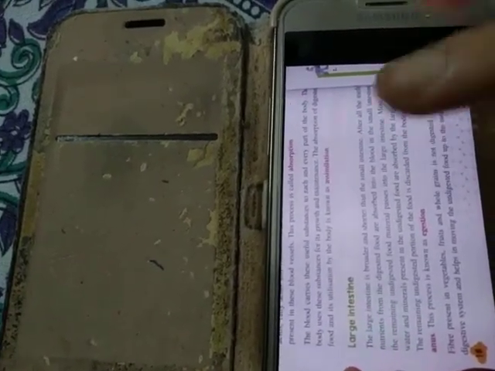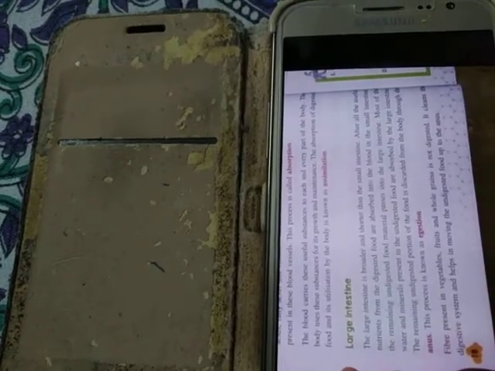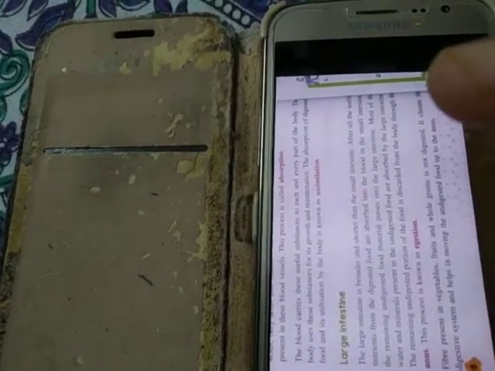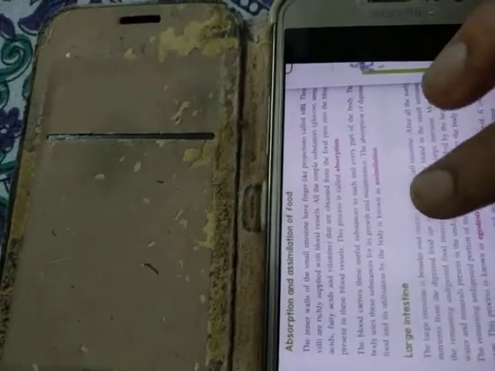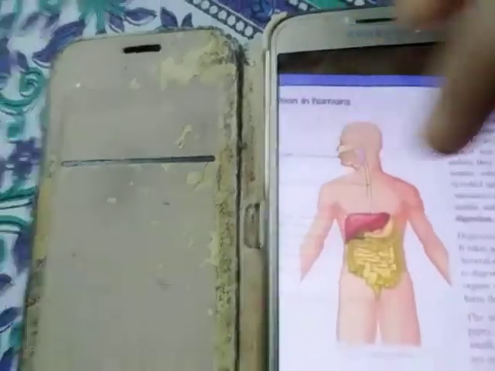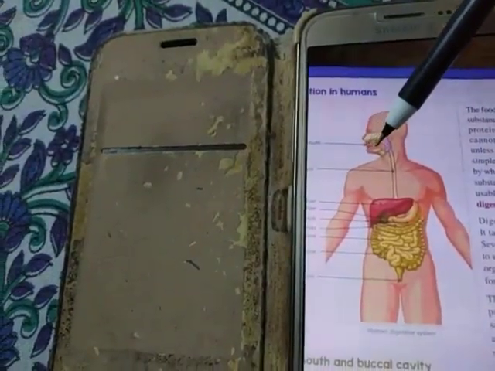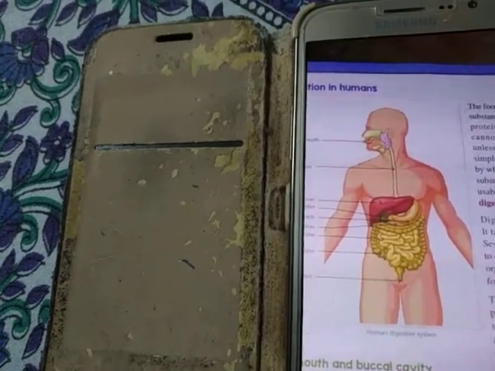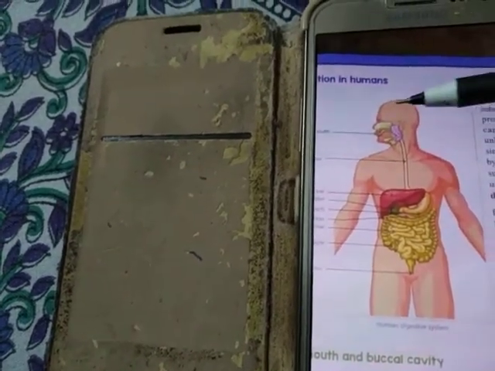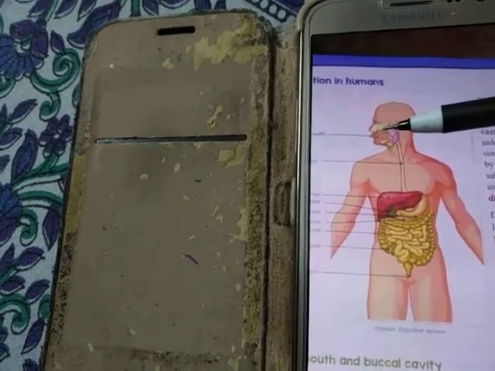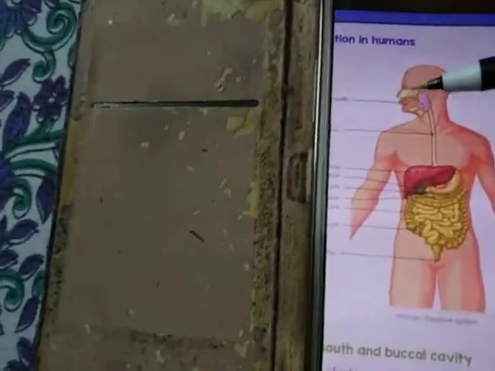So this is the total picture of how our food is digested. Just look at this: we eat food through our oral pore or mouth, then it comes inside the mouth cavity. With the help of the teeth, we break it into small pieces and it is also mixed with the saliva.